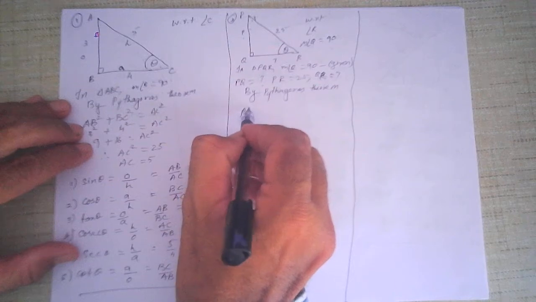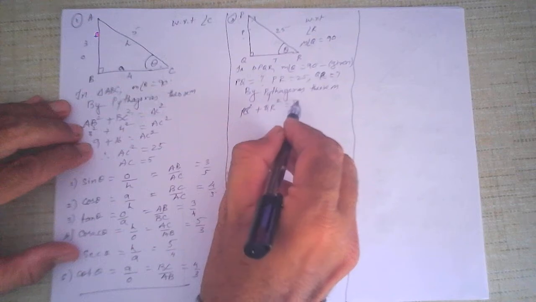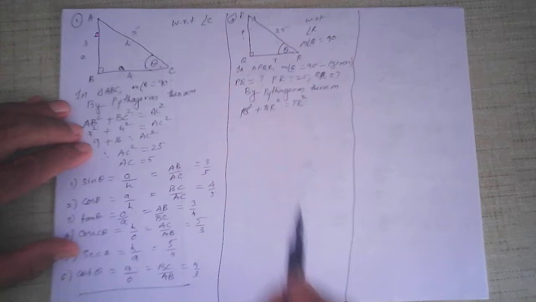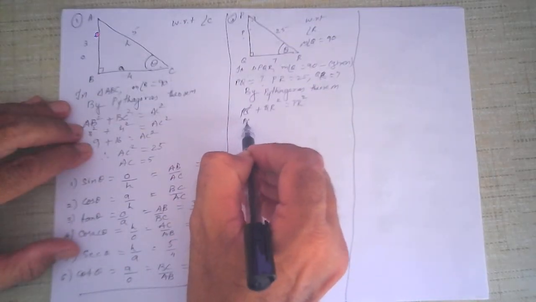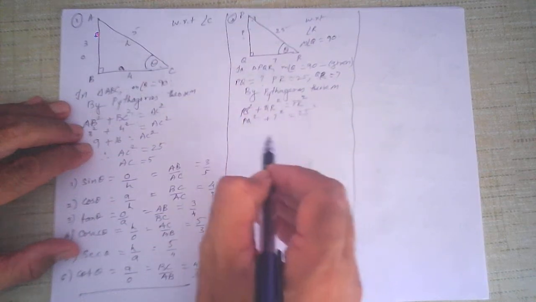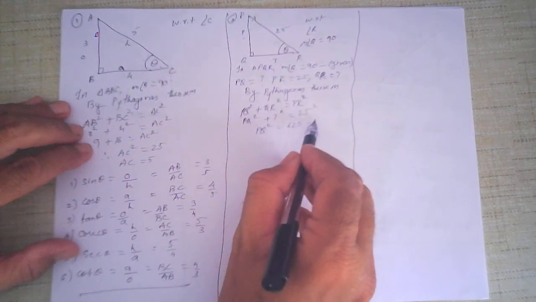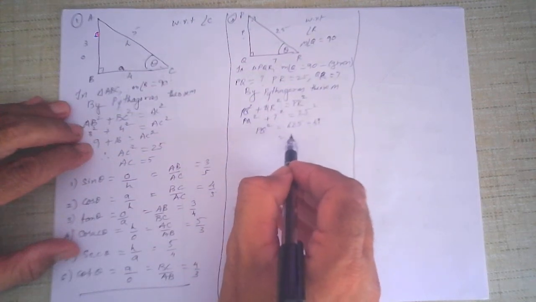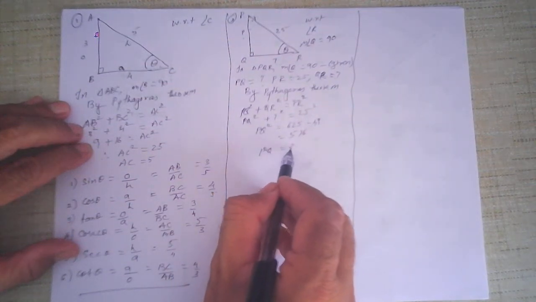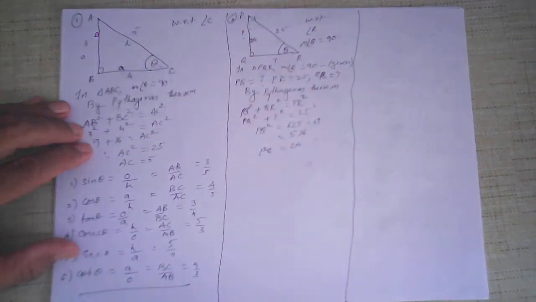So PQ square plus QR square is equal to PR square. PQ square we don't know, QR square is 7 square and PR square is 25 square. Or I can say that PQ square is 25 25s are 625, 7 7s are 49, minus it and you get 576. The square root of 576 is 24. So the third side now is 24. You can put in the figure 24. Now we know all the 3 sides.